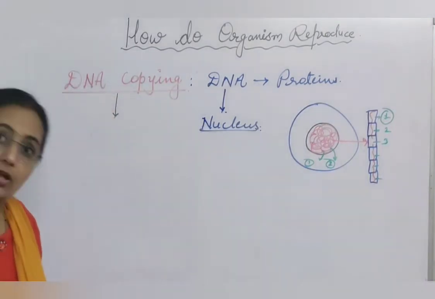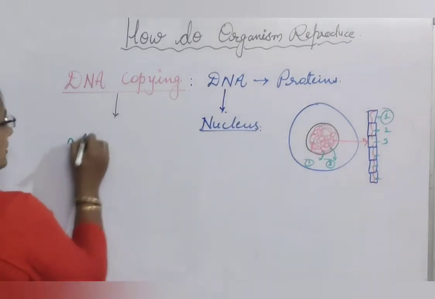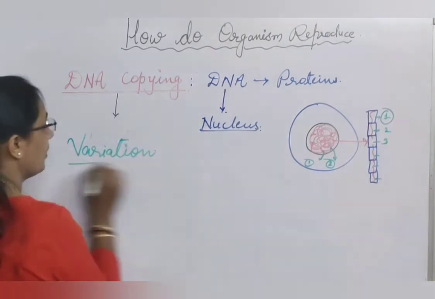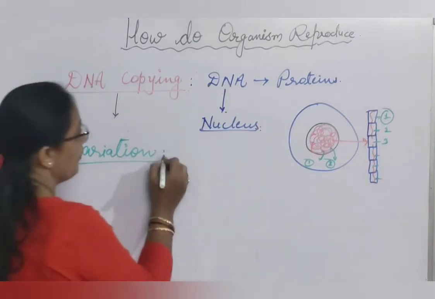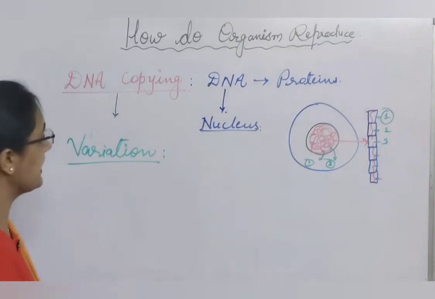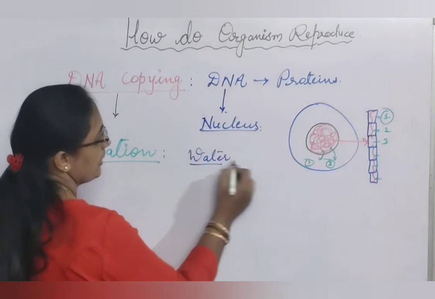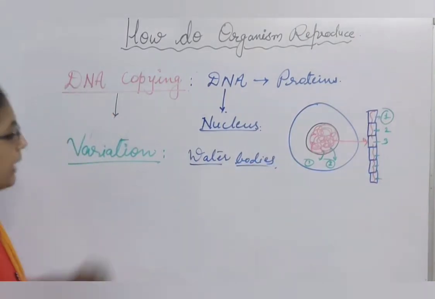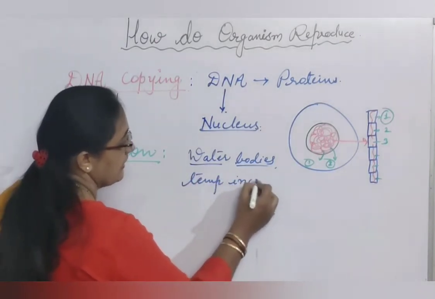So whatever variations are carried out in DNA copying are only because of error in DNA copying. But some variations are good also, some are beneficial. Not all variation can we say is beneficial. Some of them are beneficial. For example, bacteria surviving in a water body. Suppose immediately, drastically, for one reason or another, the temperature of this water body increases.